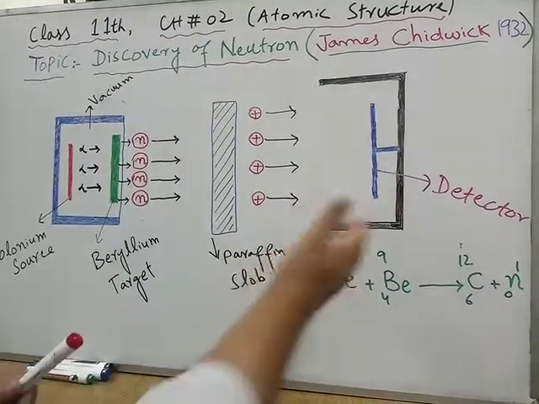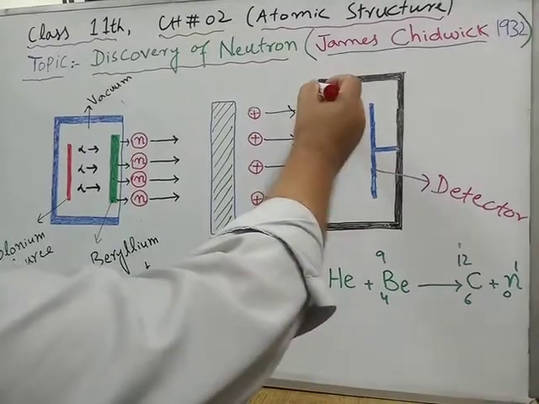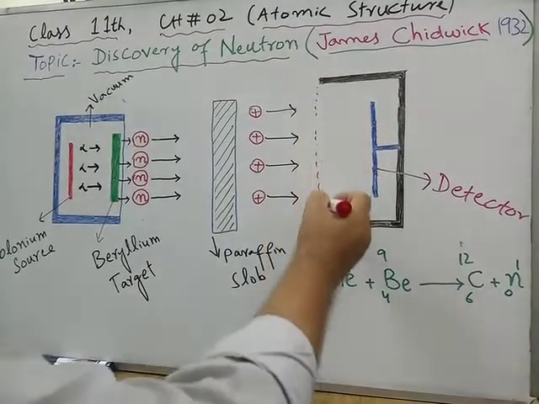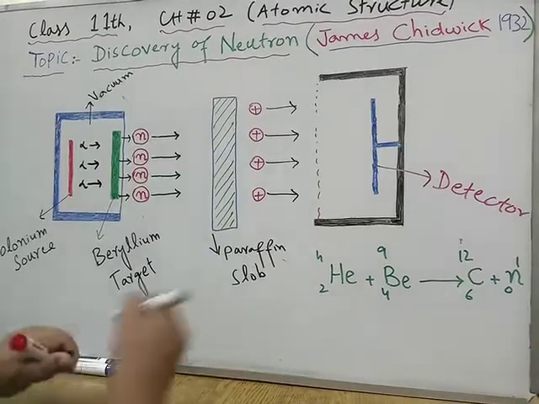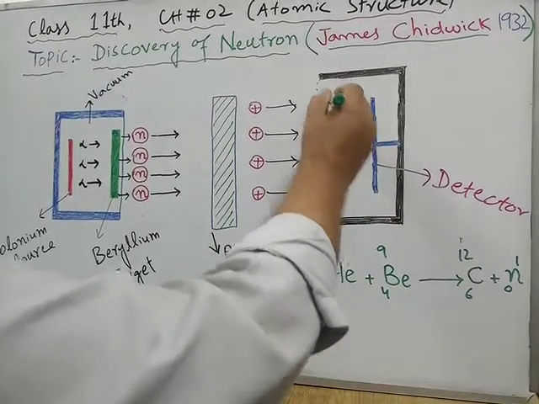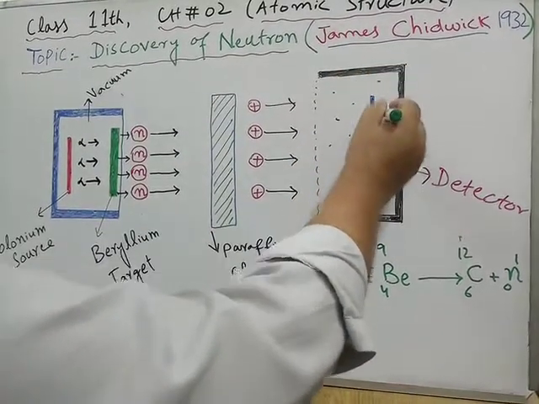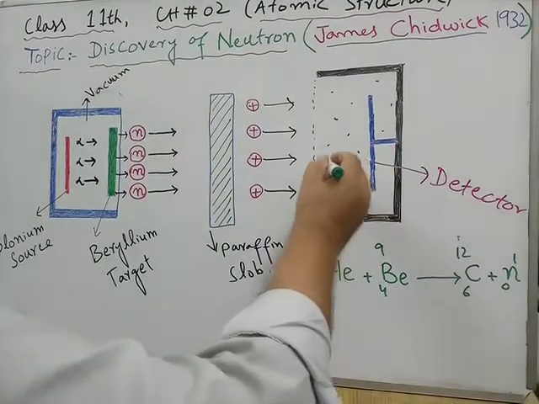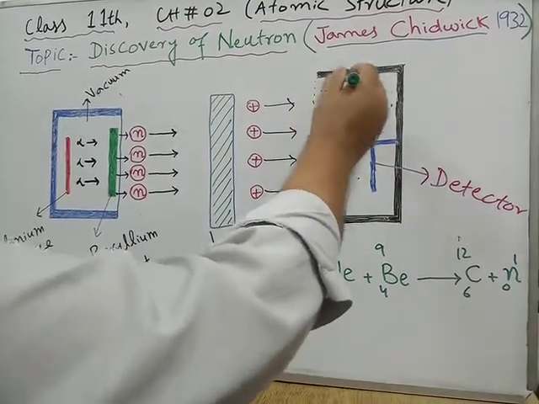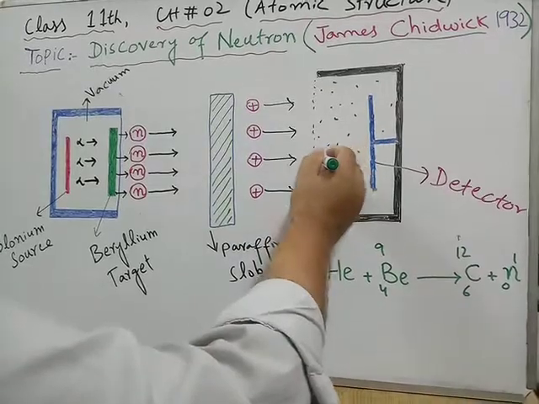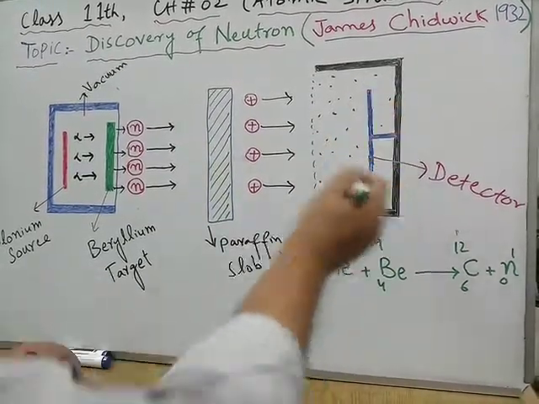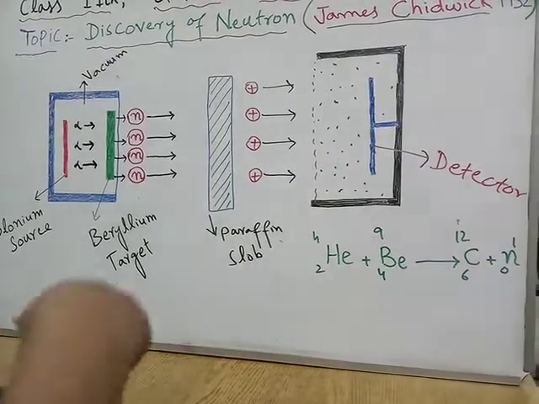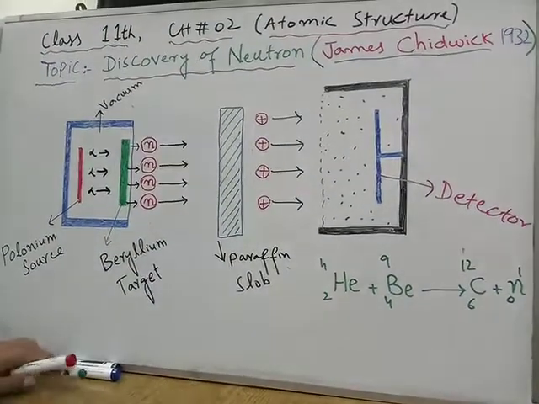This detector was enclosed in a chamber which was filled with a gas. These are the gas molecules. This is given in your book as a gas filled chamber, and a detector plate was there to detect the charged particles.